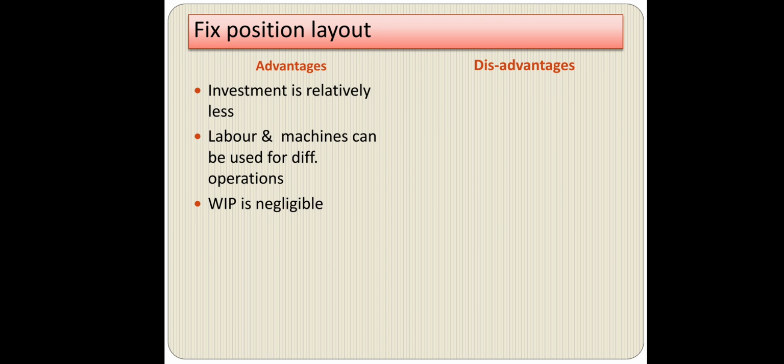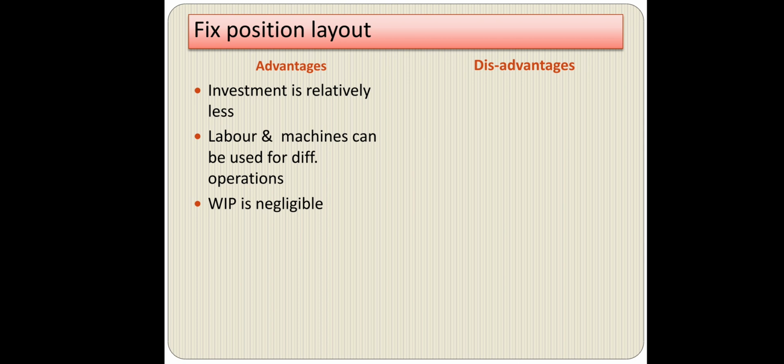After the completion of that product, whatever labor resources and machineries they have, they can use for different operations other than that product, because they are movable, they can move from one place to another place. So one of the advantages of fixed position layout is that the labor and machines can be used for another purpose, or for a different production.